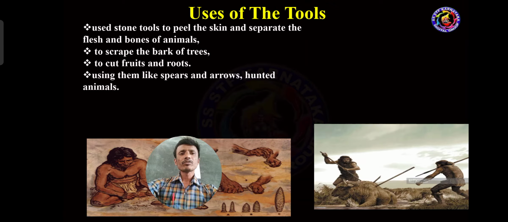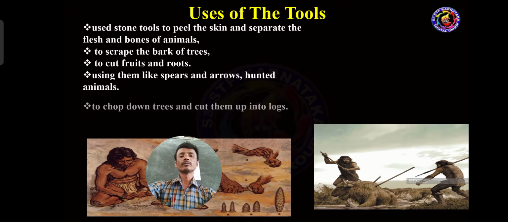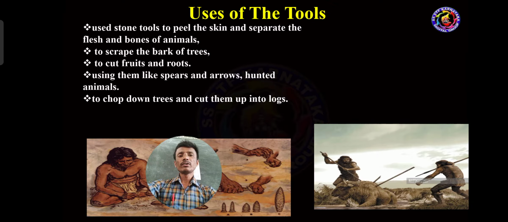And at that time they were using some of the important tools. Those tools were made from stone, bone and wood. To chop down trees and cut them up into logs. Chop means cutting the tree into pieces. Chop, got it? To chop down trees and cut them into logs.